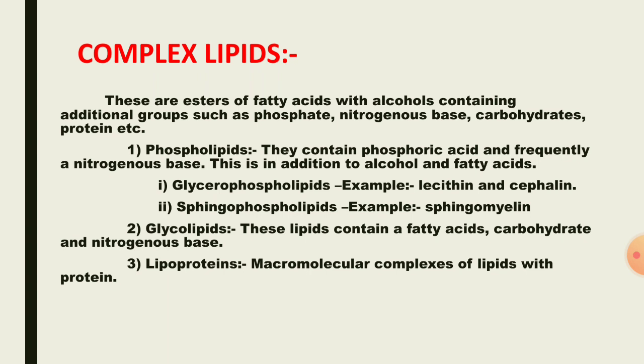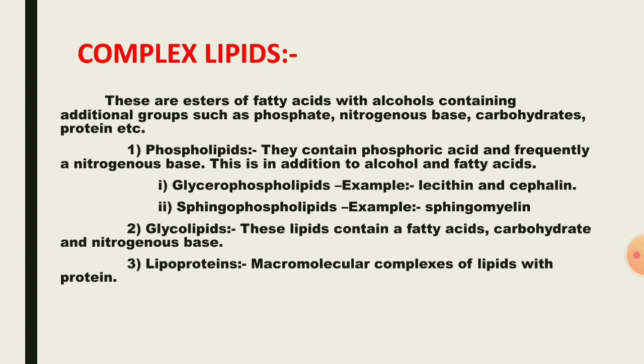They contain phosphoric acid and frequently a nitrogenous base, in addition to the alcohol and fatty acids, and are further classified into glycerophospholipids and sphingophospholipids. Examples of glycerophospholipids are lecithin and cephalin, and an example of sphingophospholipid is sphingomyelin.